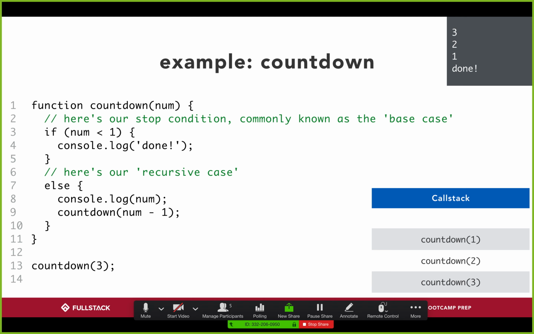So think about it this way: if this countdown of three is like a recipe saying, hey, bake this cake with 3 chocolate chips, and the very last step of that recipe says bake another cake with two chocolate chips, we're not trying to shove 2 chocolate chips into the existing cake. We're making a brand new cake. We're executing another implementation of that recipe.